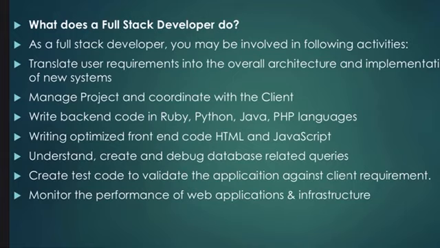Now third thing, write backend code in Ruby, Python, Java and PHP languages. Which languages are you well known in? If you are good in PHP, you can write this, and check the security issues. If you are good in Ruby, check this. By using this backend programming language, whether I am able to meet all the requirements from the customer or not. If you are able to meet them with Java, you can go for the Java language also. Anything, you should write in those languages.